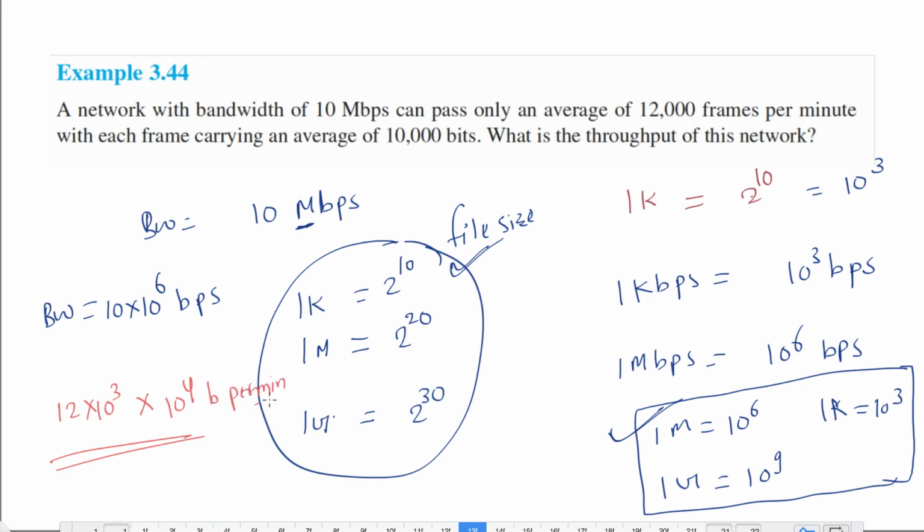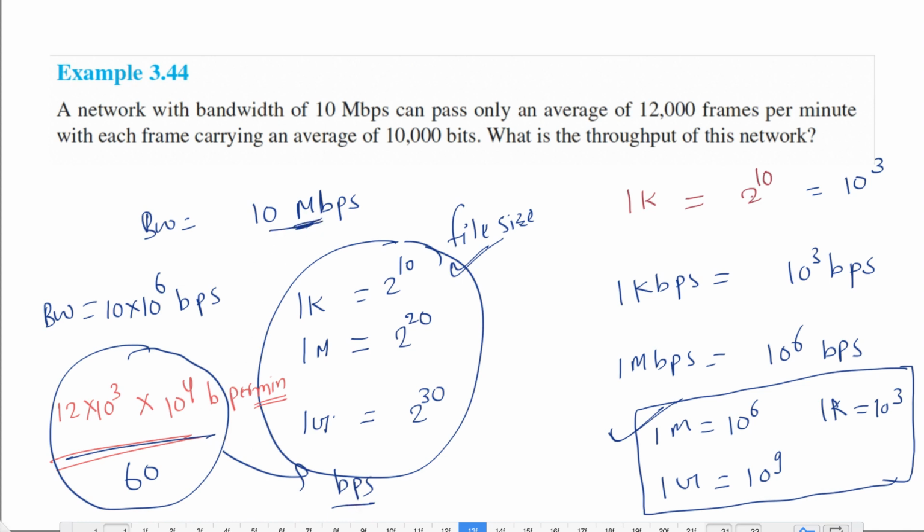But suppose I want it in seconds, so I will divide by 60. So this will be bps, which means bits per second. This is my throughput and this is the bandwidth. So if I calculate the throughput, which is 12 into 10 power 3 into 10 power 4 upon 60, then how much will it come out to be?